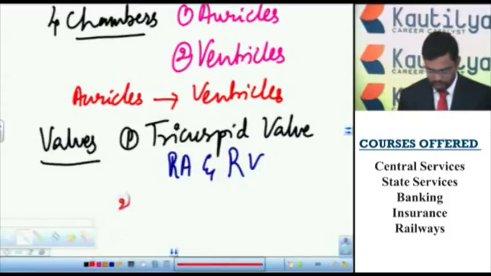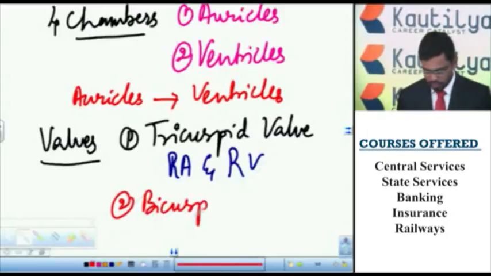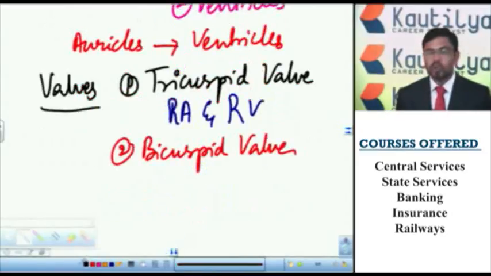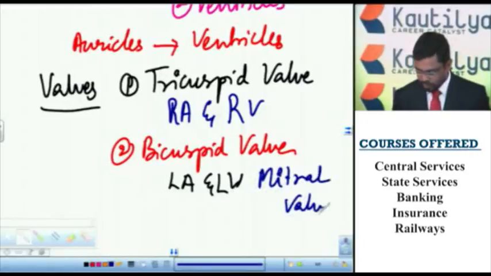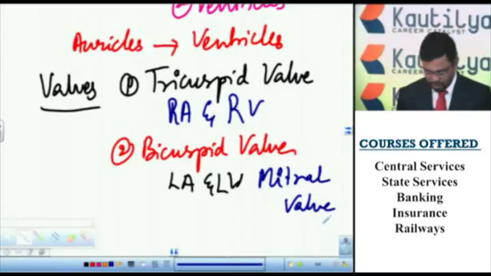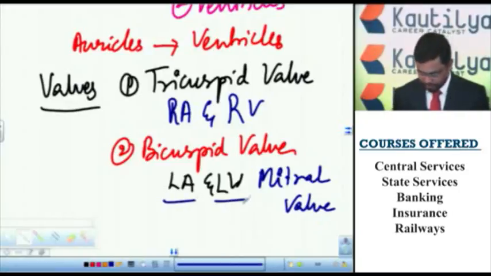The second one is the bicuspid valve. Two valves are present between the left auricle and left ventricle, so they are called bicuspid valves. This bicuspid valve is also called the mitral valve. Here we can expect the question: the tricuspid valve is present between the right auricle and right ventricle, and the bicuspid valve is also called the mitral valve, and the mitral valve is present between the left auricle and left ventricle.